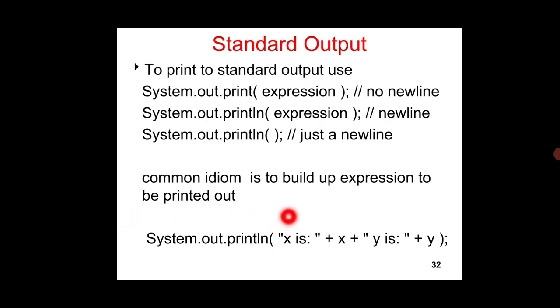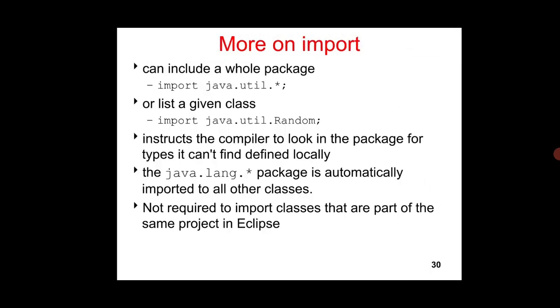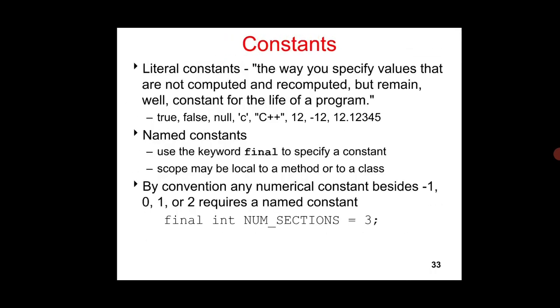Here x is a string, so it is indicated with double quotes. Then here plus x is a variable, so for concatenating the string with x I am going to use a plus. Then concatenating with y, y is a string, so concatenating x with y I am going to use plus. Next we have seen the String class, a standard class.